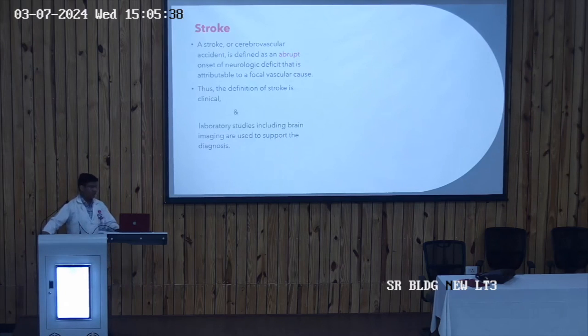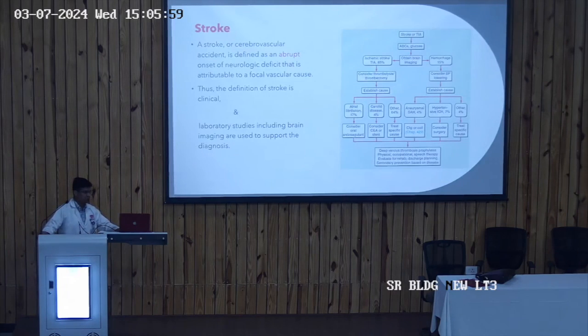So we make a clinical diagnosis of stroke, and laboratory studies, including brain imaging, can be done through CT scan or MRI. It is used to support our diagnosis of whether the patient is having a stroke or not, and what the type of stroke is, ischemic or hemorrhagic. So this is the definition and classification of stroke.